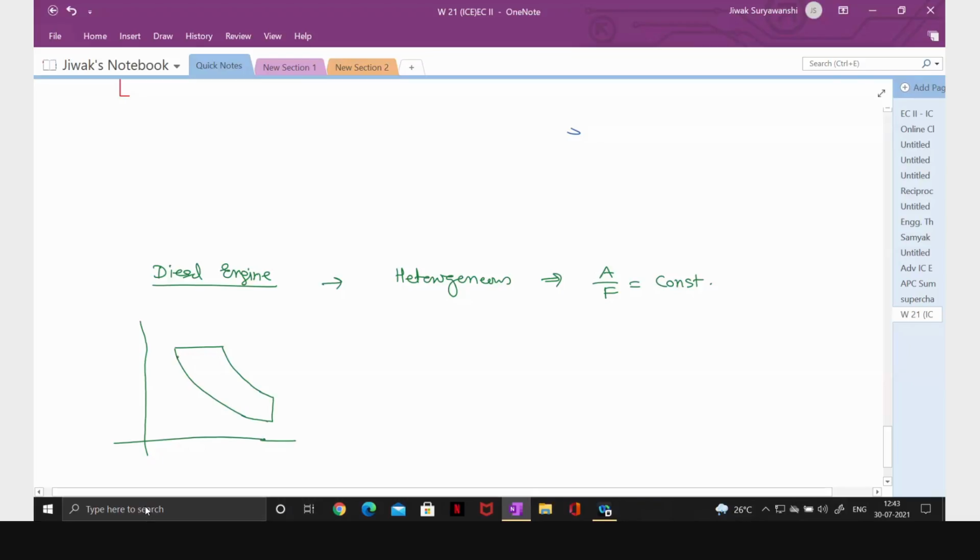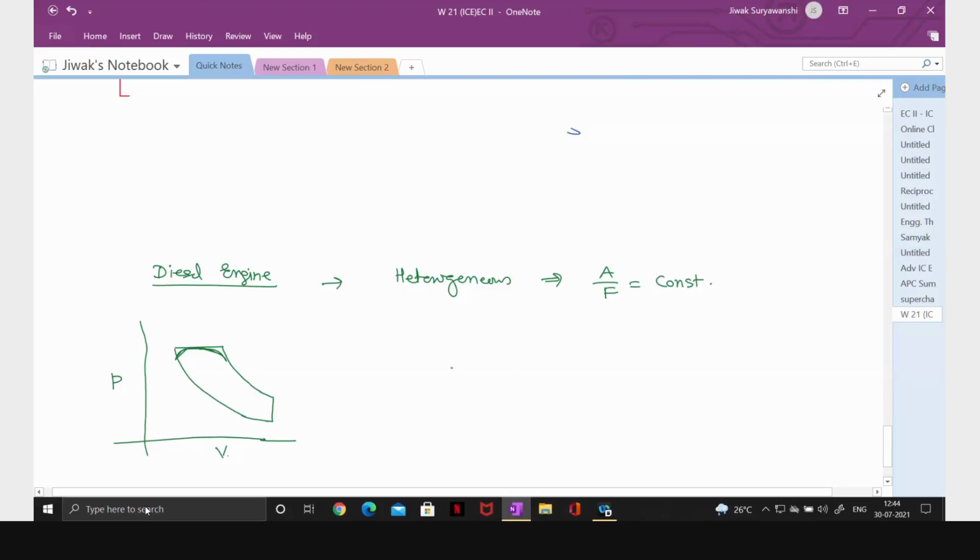So you will get a combustion process somewhat like this, which is very close to constant pressure heat addition. Therefore, we are approximating constant pressure heat addition in case of the actual diesel engine. Okay.